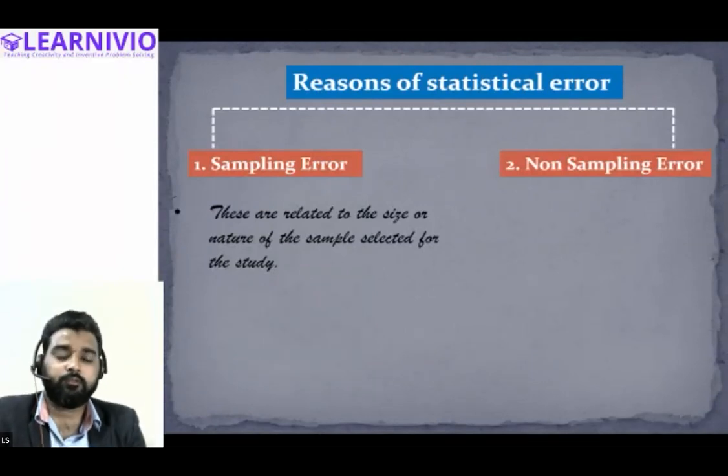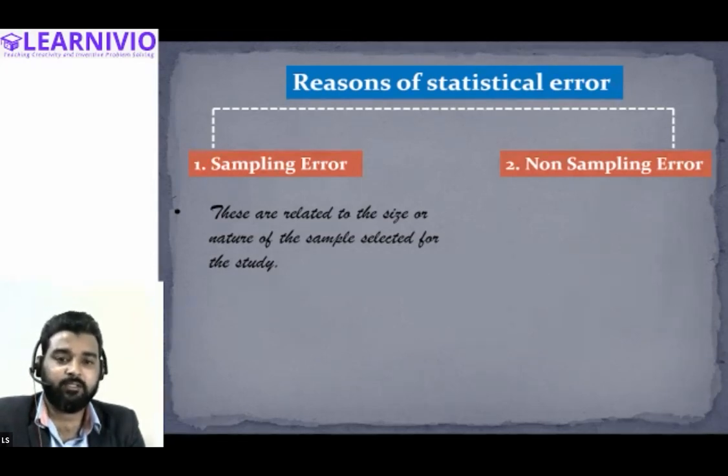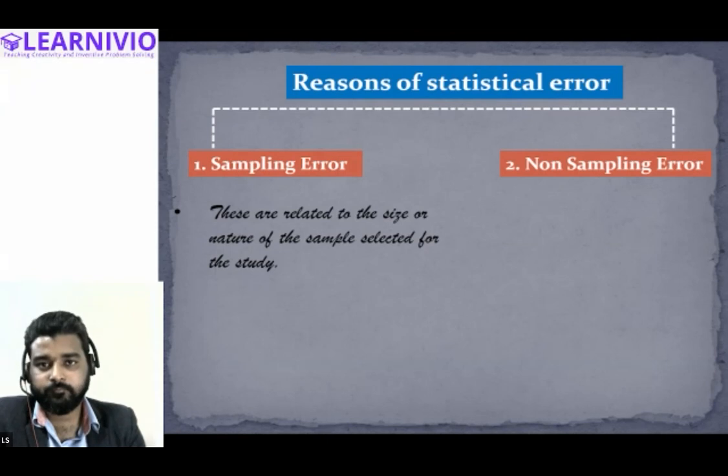So the items that have been taken as a sample, either those are not correct, or there is some mistake while selecting the sample, or you have taken the wrong item as a sample, number one, or you have taken only a few items as a sample.